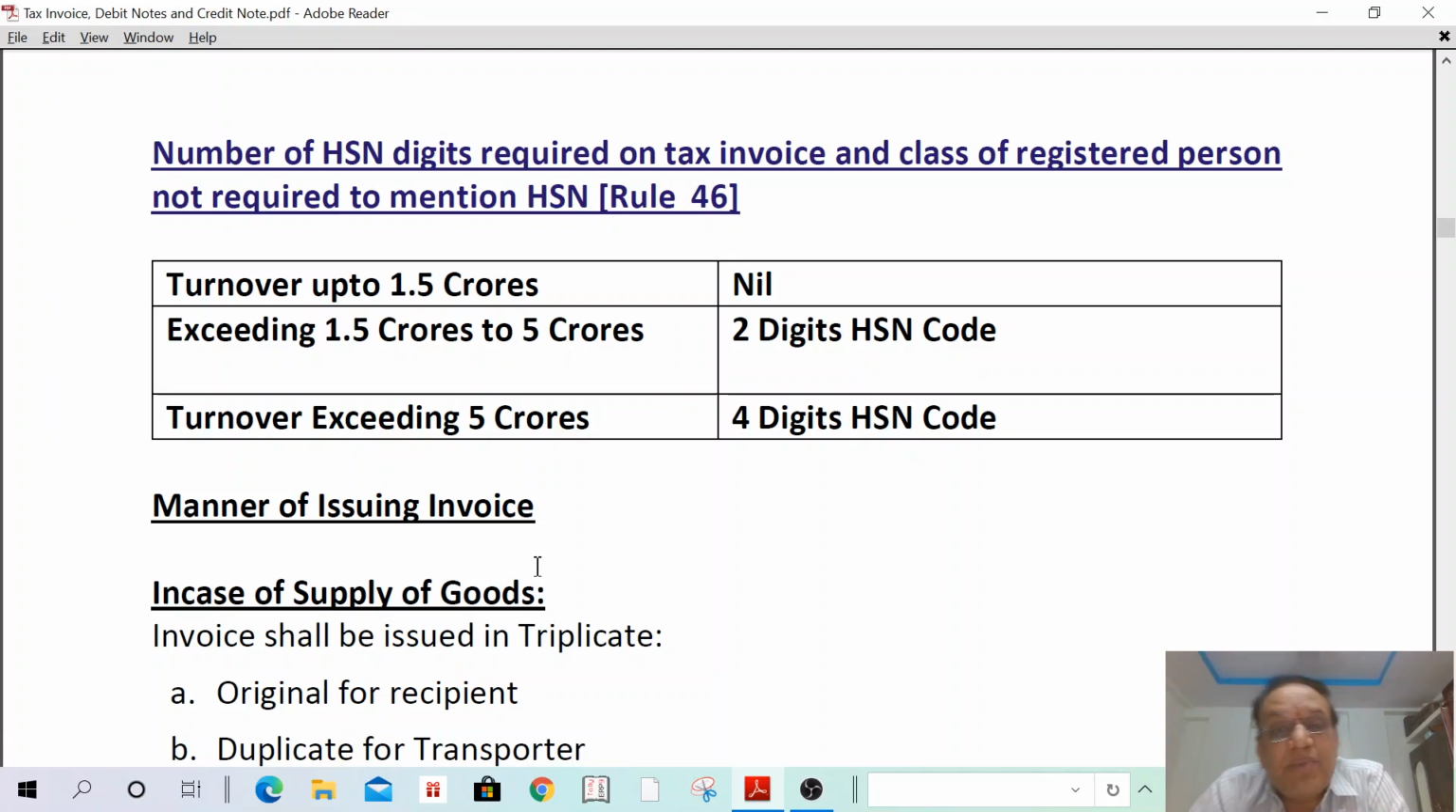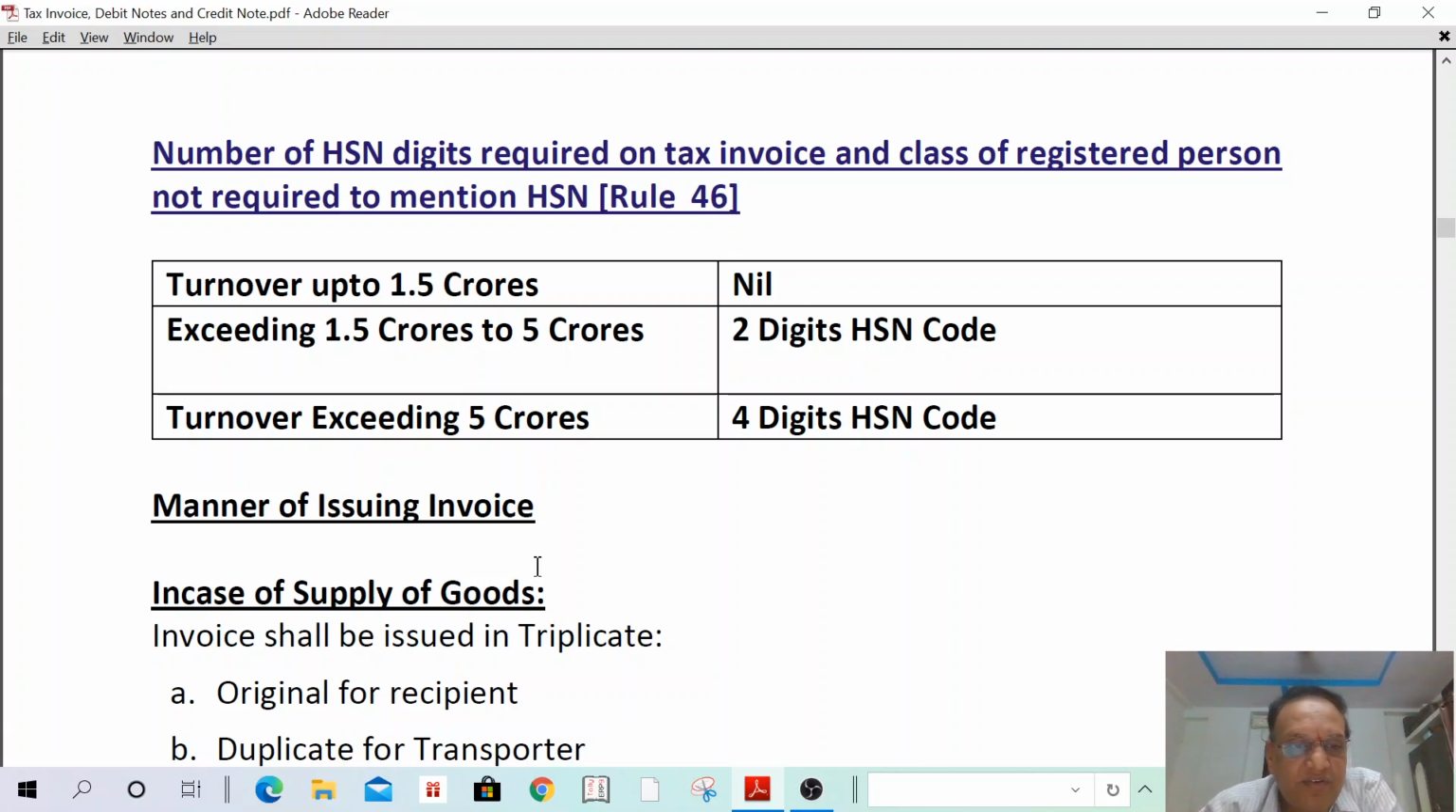In case of supply of services, there is no transporting. Because if I am providing architectural services, there is no transporting. In such a case, the invoice shall be issued only in duplicate. Original for the recipient, duplicate for the supplier. Understand?